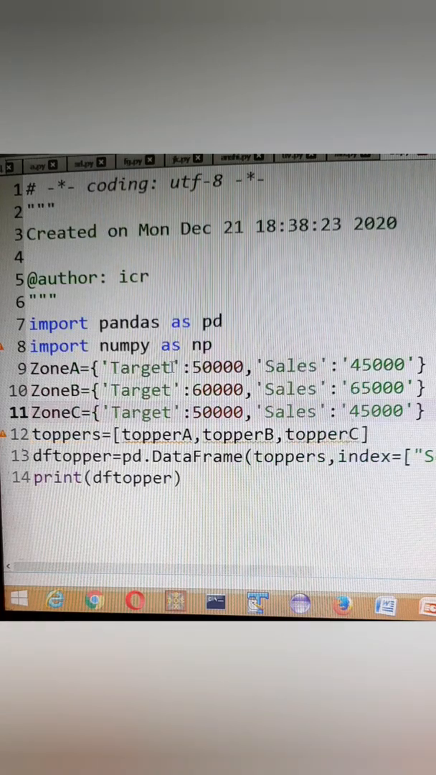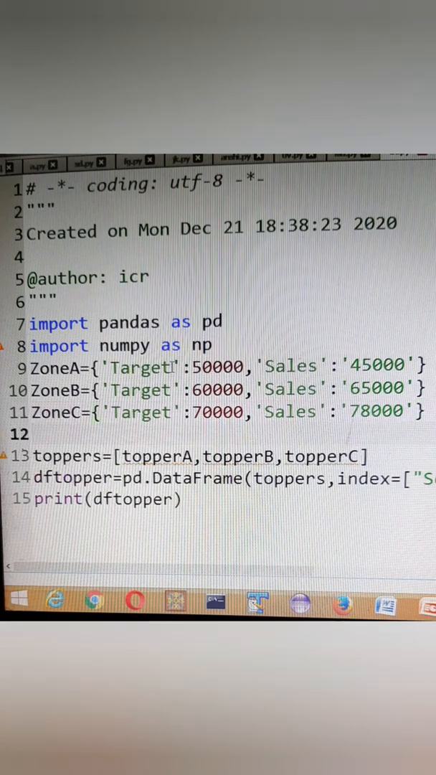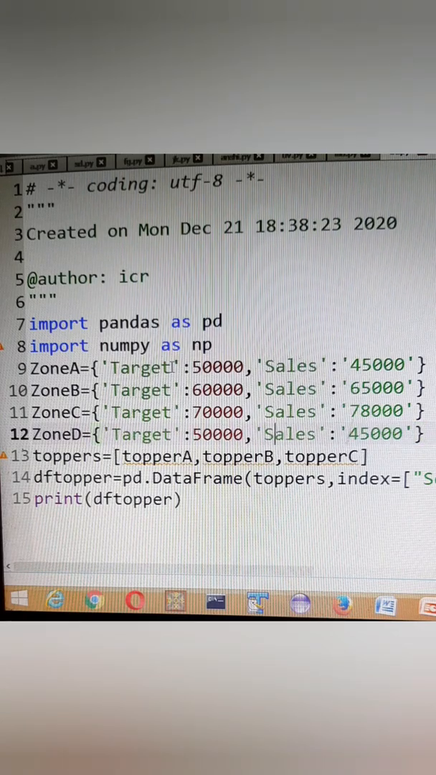Suppose the target for this region was around 70,000 and the sales achieved was 78,000. We need one more zone because there are 4 zones according to the question. So we'll write zone D is equal to, and here the target was around 40,000 and the sales achieved was 45,000.